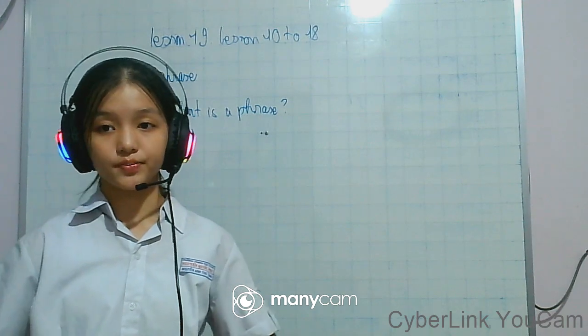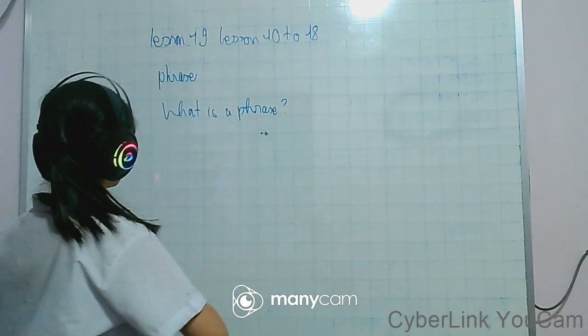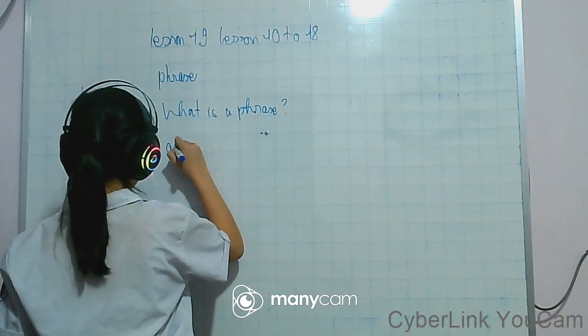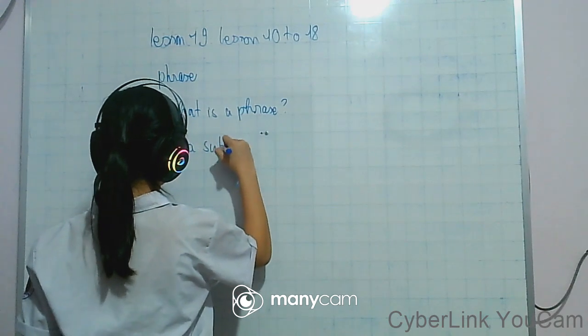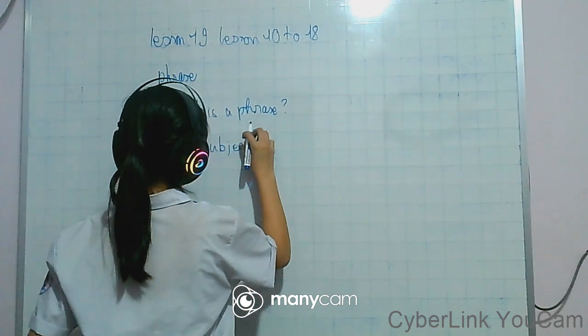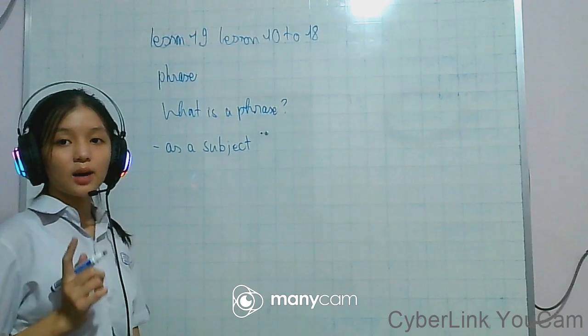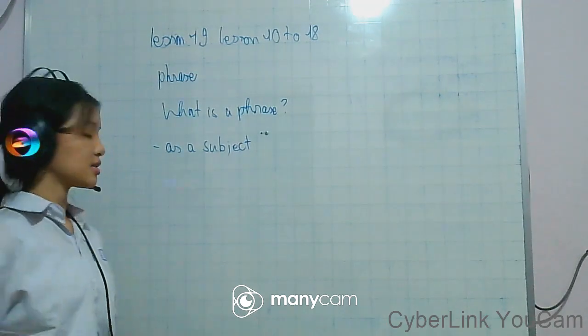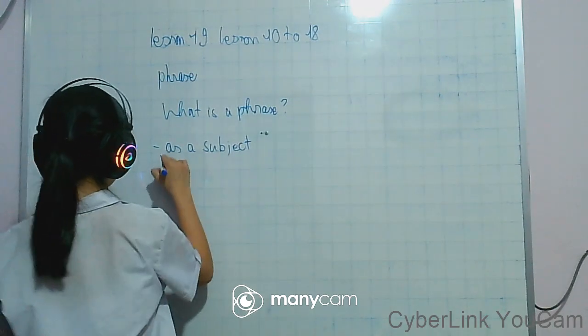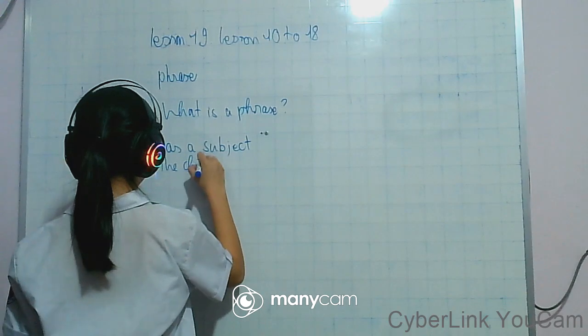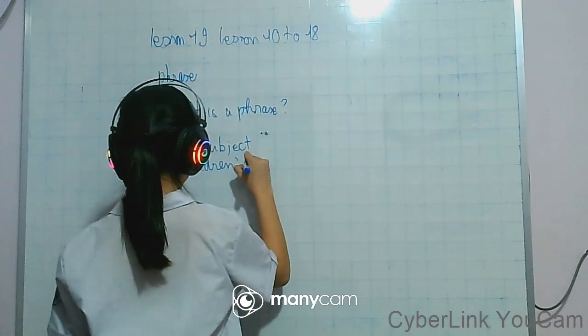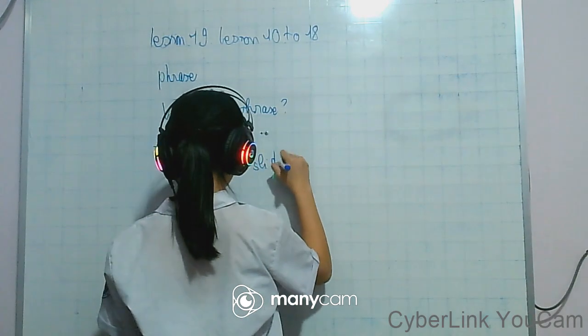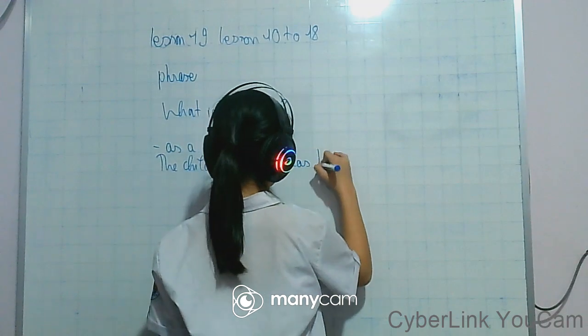A phrase can be used as the subject. We will look at one example of a phrase used as a subject. The children's slide was broken.